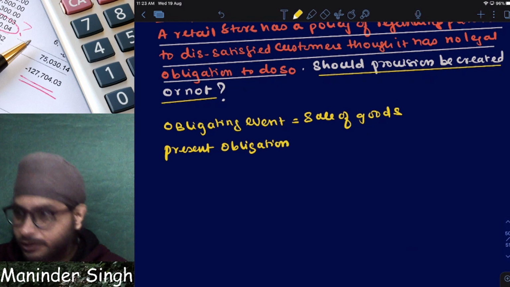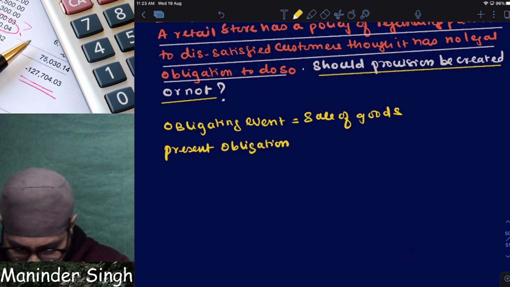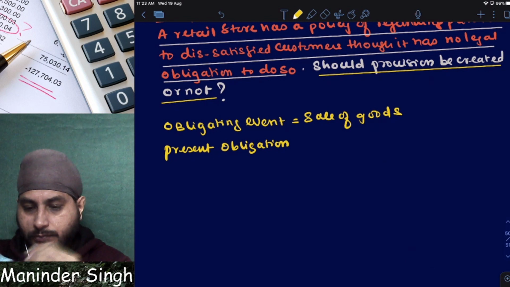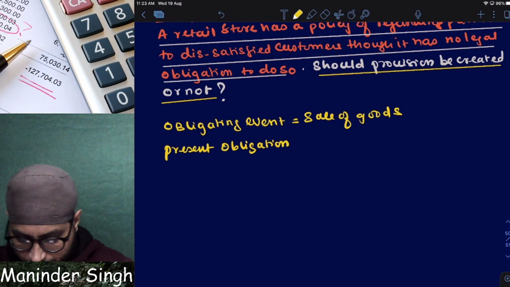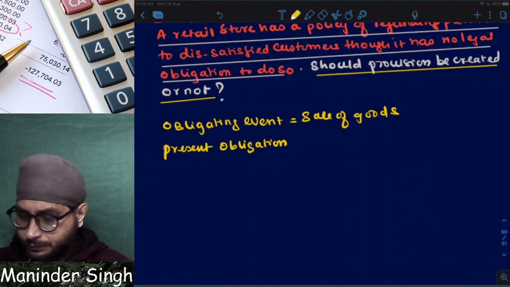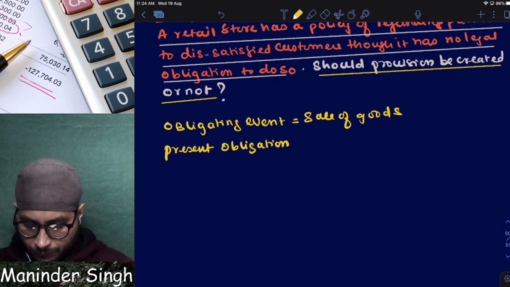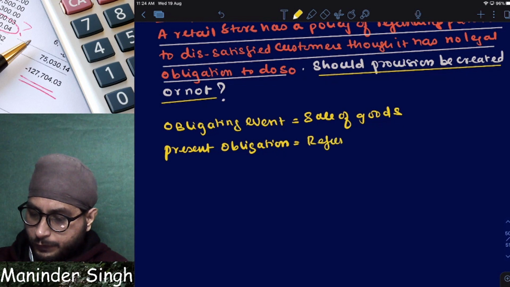Tell me, is it a present obligation or not? What is the present obligation here? I'm waiting for a reply. Refund, simple. The present obligation is the refund. Why am I refunding?